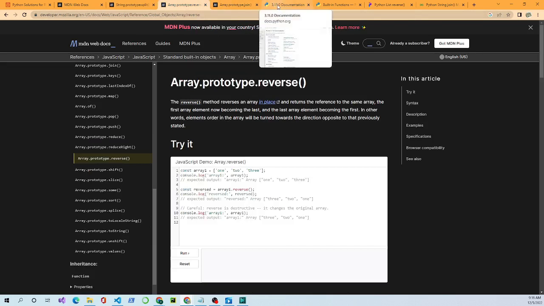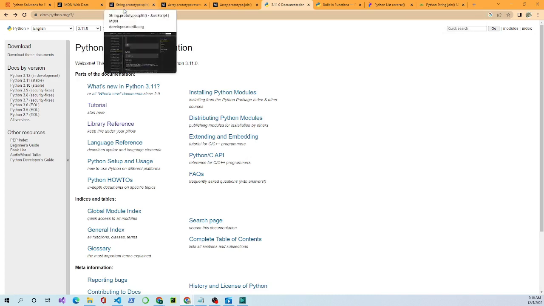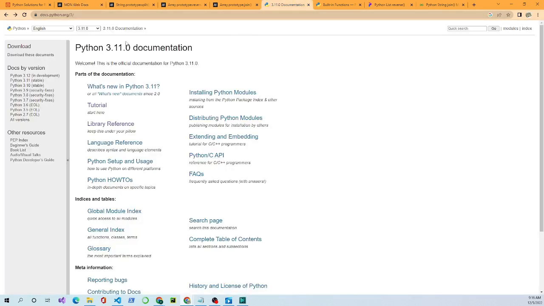If you're interested in learning more about Python and what you can do with it, you can go to the official documentation on python.org, and you can search. But there's also online, there's all kinds of stuff, and you can really figure out how to break apart what you're learning and create things. Okay, but this is developer.mozilla.org, and this is docs.python.org. And this is how you find information about the language.